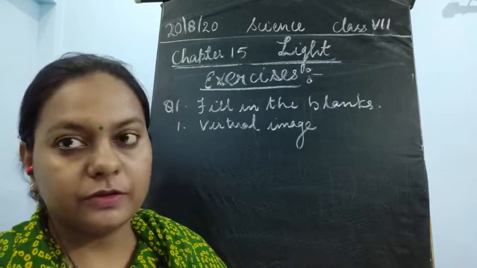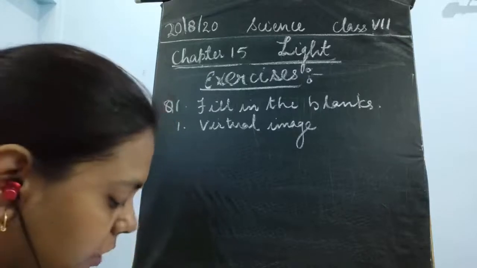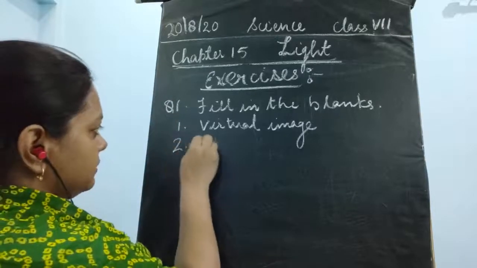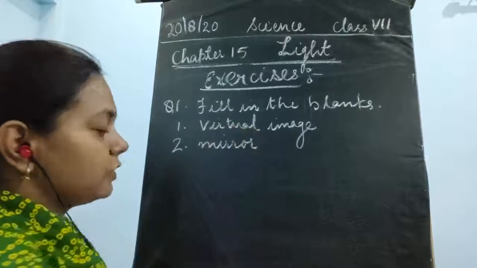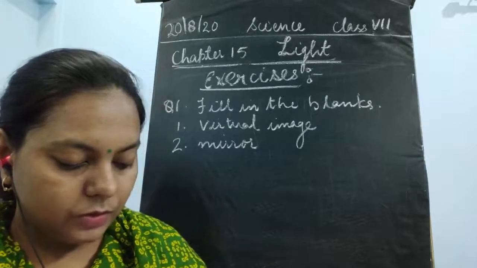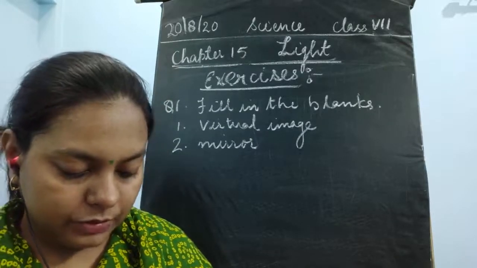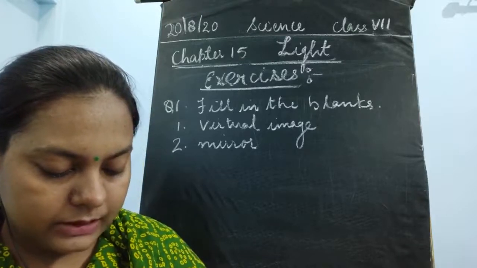It is also given in your book, so we can find the answer from there. Convex is already written, so you could add mirror with this. Convex mirror always gives you a virtual image. So this is the second fill in the blanks question in your book.